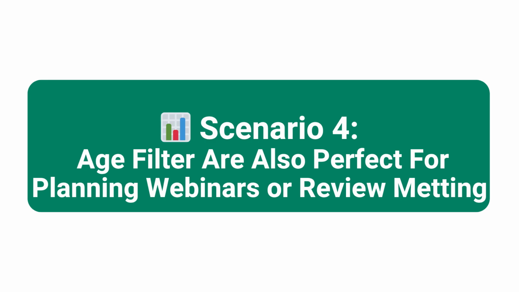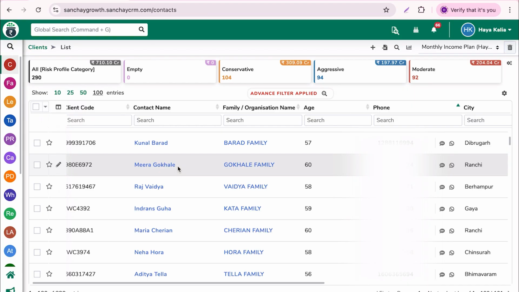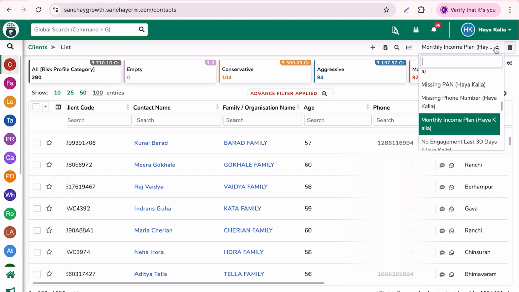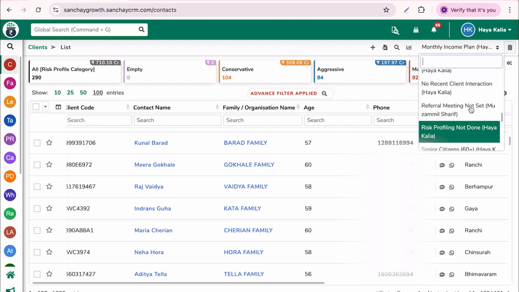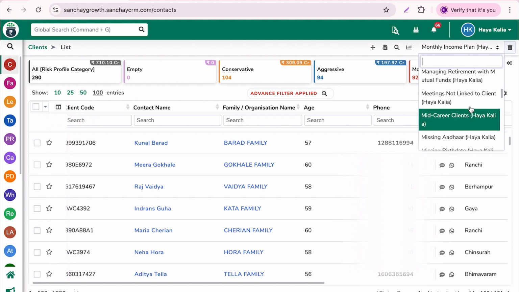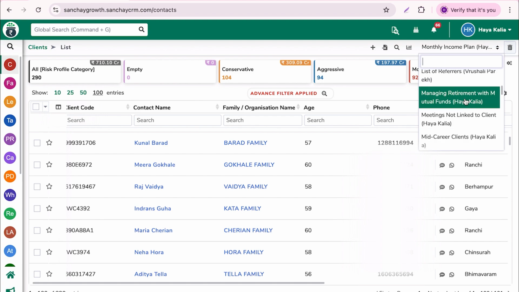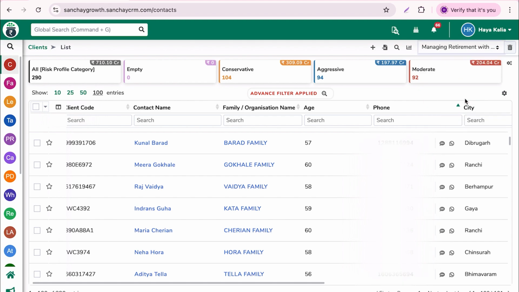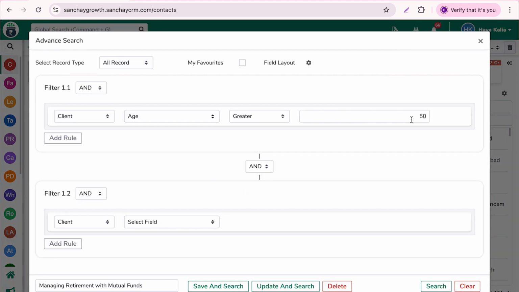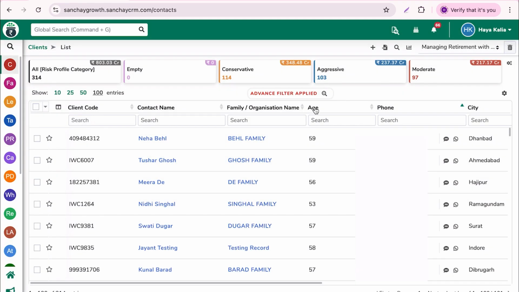Age filters are also perfect for planning webinars or review meets. For one event, I have created a save search, managing retirement with mutual funds. When I click over there, I can see the clients above 50 plus. Here I have used the filter age greater than 50. No manual sorting, no confusion, just targeted invites for the right audience.